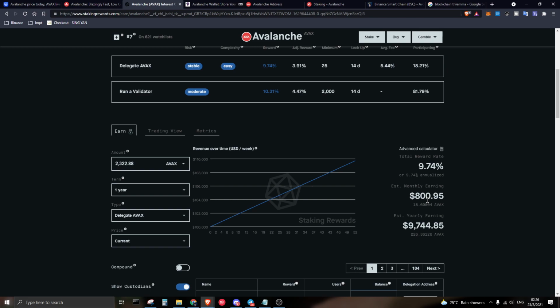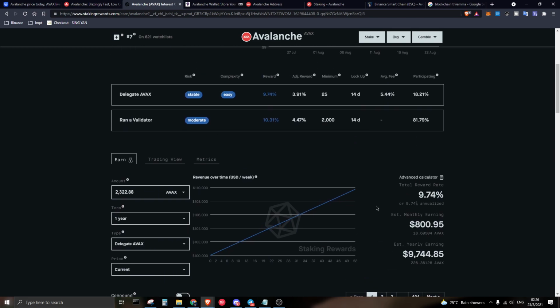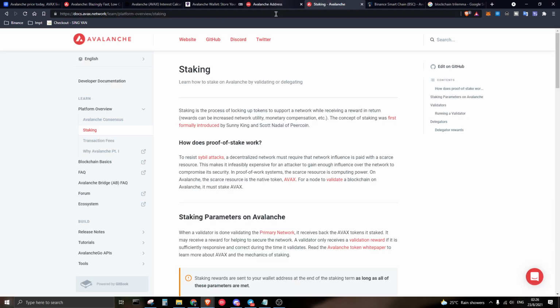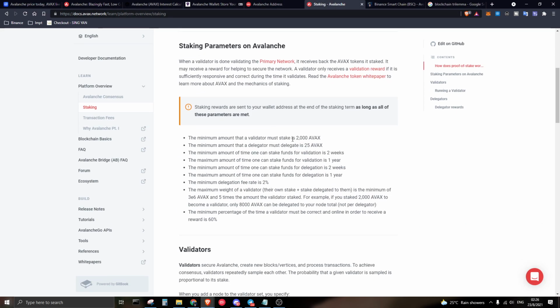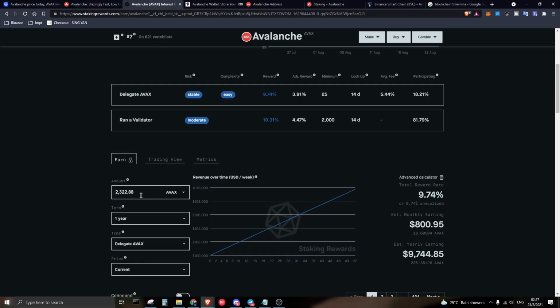So over here, this is how staking works. First of all, you can run a validator node, which will require you to have around 2,000 AVAX tokens. And after that, I will say this over here is going to cost you, if you put this amount over here.